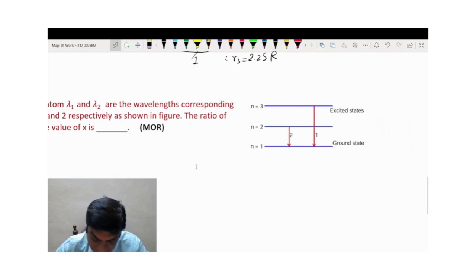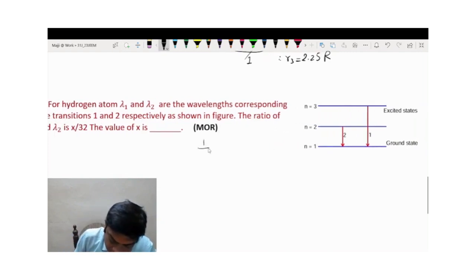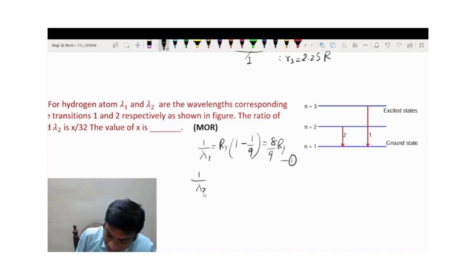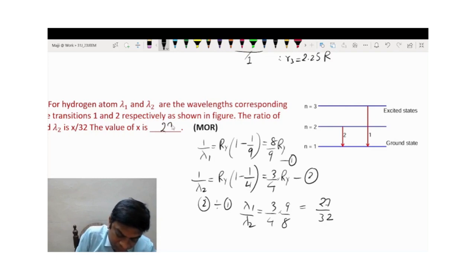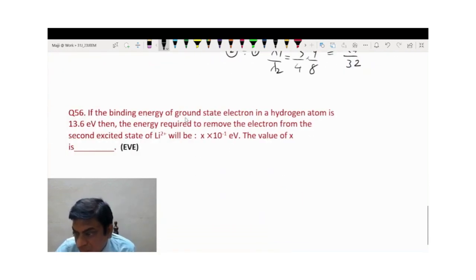Now, 1 by lambda 1 is equal to Rydberg constant into 1 minus 1 by 3 square, which is 8 by 9 Rydberg constant. Then 1 by lambda 2 will be Rydberg constant into 1 minus 1 by 2 square, that is 3 by 4 times the Rydberg constant. So dividing 2 by 1, we have lambda 1 by lambda 2 is equal to 3 by 4 into 9 by 8, which is 27 by 32. So this must be 27. Then moving on to the next question.